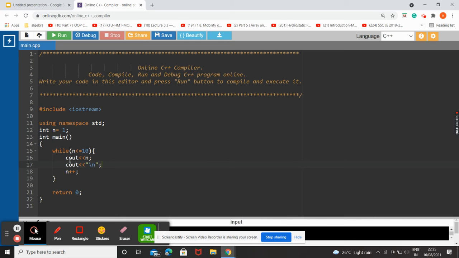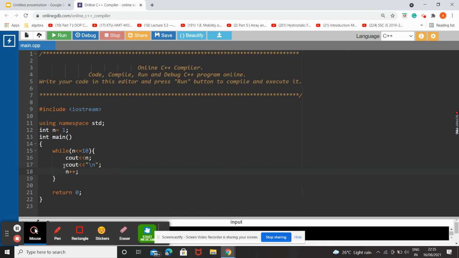So the initial value of n would be 1. Okay, so when the program checks the condition while n lesser than or equal to 10, yes, the condition is true, so it will be printing out n, and this line of code is to move on to the next line. And at the end we are incrementing the value of n by 1, so that is n plus plus, and with a semicolon we are ending that line as well.